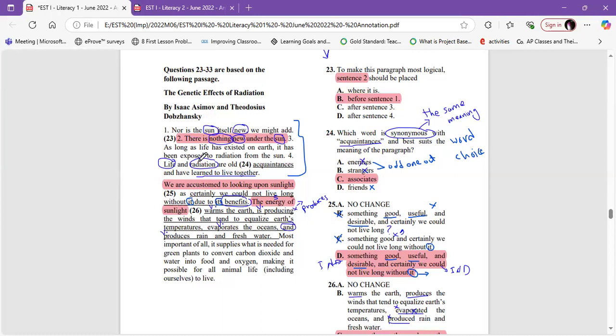He said life and radiation are old acquaintances and have learned to live together. So enemies, no, because this is negative. Strangers, also no, because this is negative. Associates it can be, and friends it can be. But according to the meaning, we can't say that life and radiation are going to be friends. They are associates, because they live together. They learn to live together. The question after is 29.